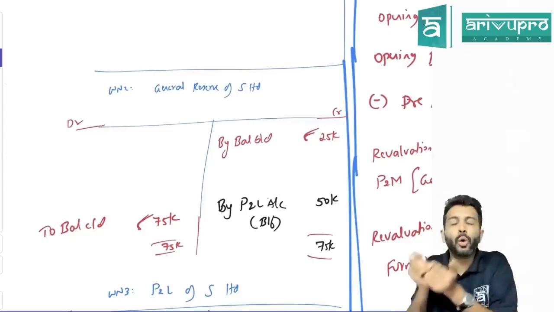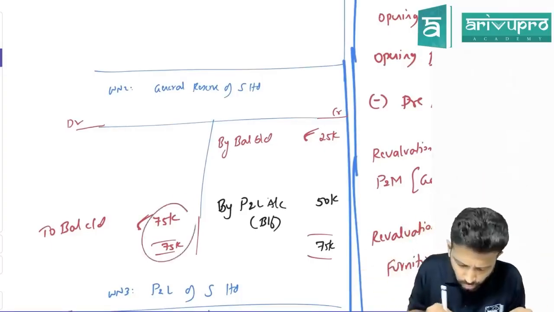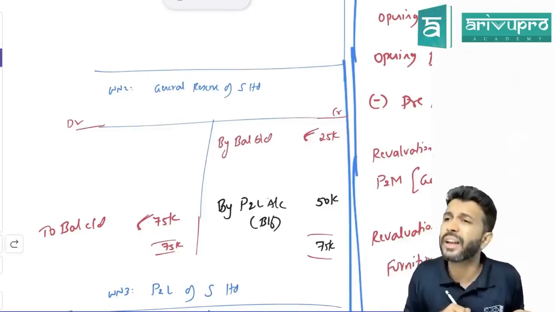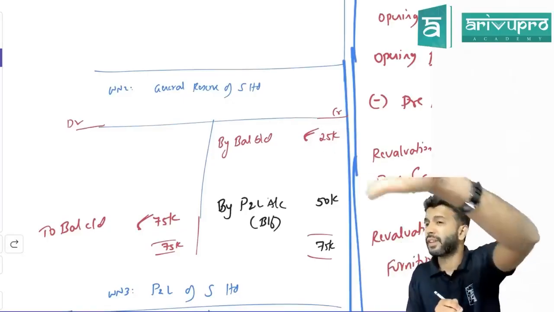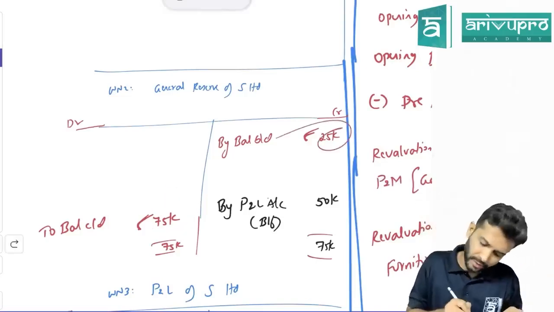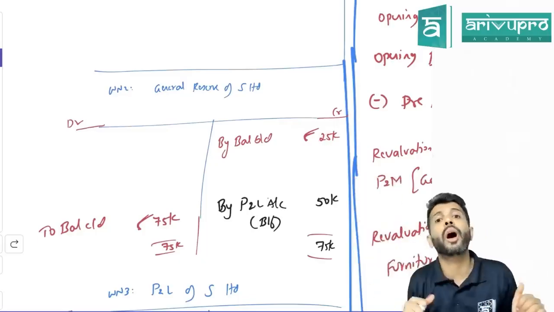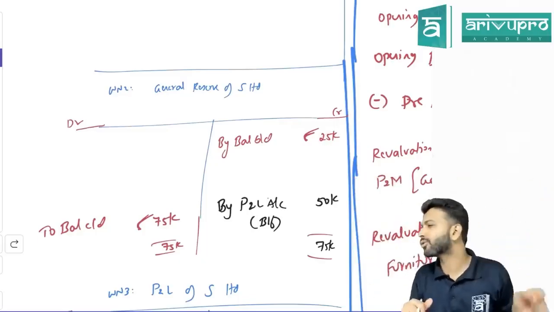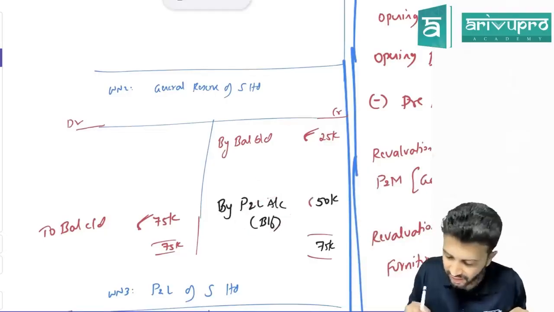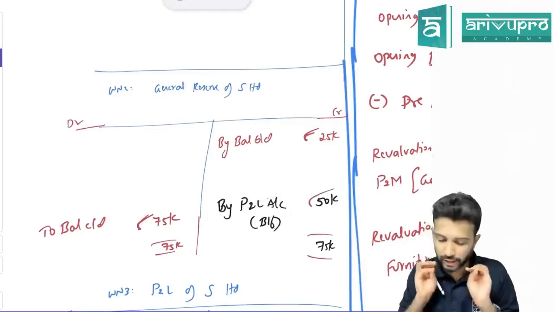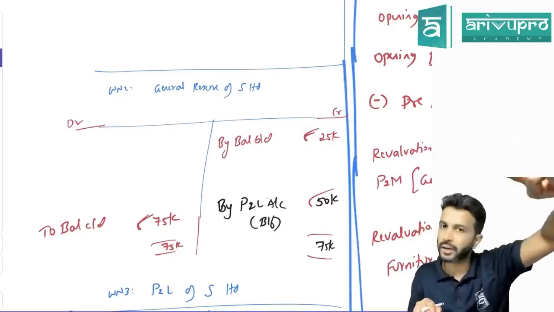So now, sir, we read the whole problem. Any other adjustment we got from general reserve or nothing? Nothing. Sir, this side total is 75, but this side total is only 25. Is the ledger matching or are you getting a balancing figure? How much balancing figure? 50,000. So 25,000 opening became 75,000 closing. How can general reserve increase? It has increased by 50,000. Some 50,000 we have transferred from P&L to general reserve. So we'll write by P&L as the balancing figure. I'll tell you why we prepare this working note also. First, let's go ahead with whatever we need to do. So this is your second working note.